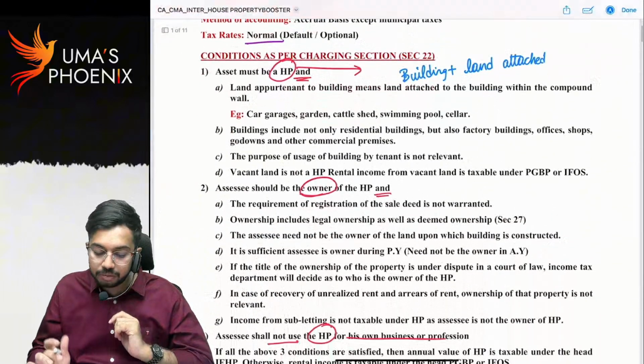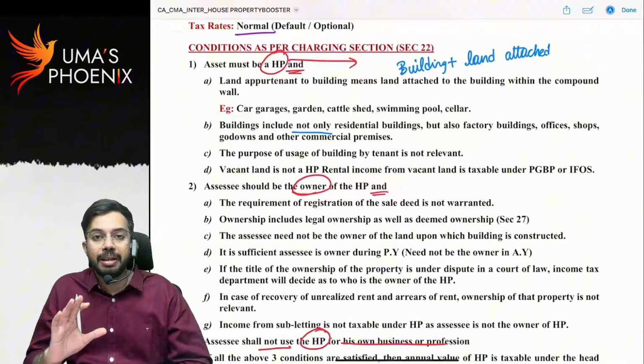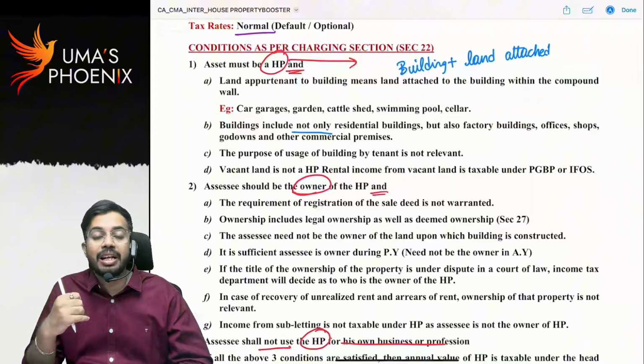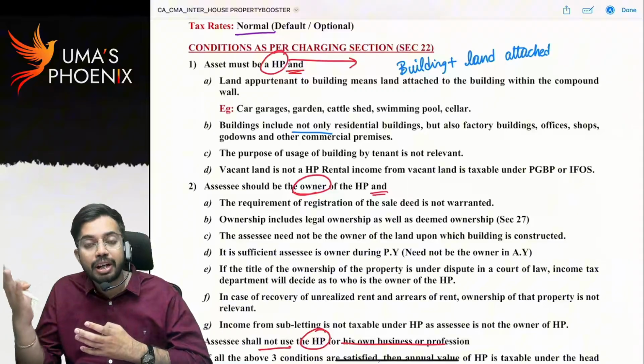Next. Building includes not only residential building. What do you mean by this? Not only residential building. Even if commercial buildings are given on rent, whatever the rental income that is received is there, that is taxable under the head income from house property. I have a building. I gave that building on a rent to an office.